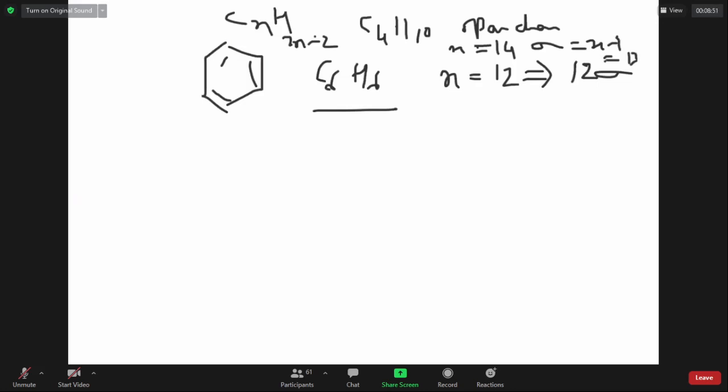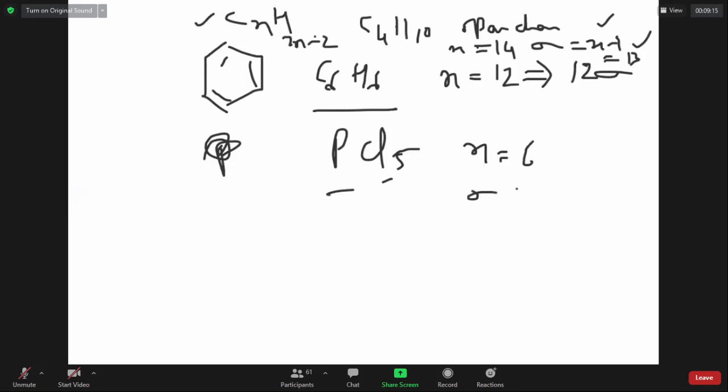If a molecule has an open chain structure, the number of sigma bonds is equal to number of atoms minus 1. For example, take PCl5. How many atoms does it have? 6. How many sigma bonds? 5.